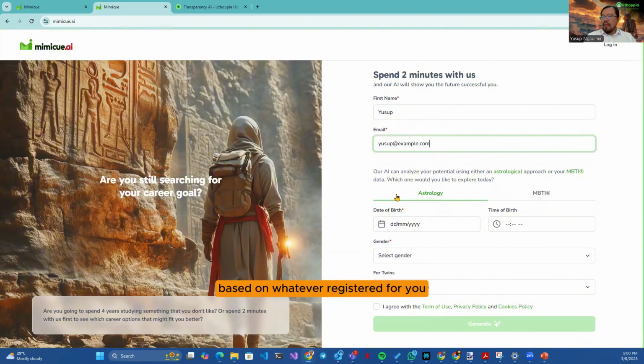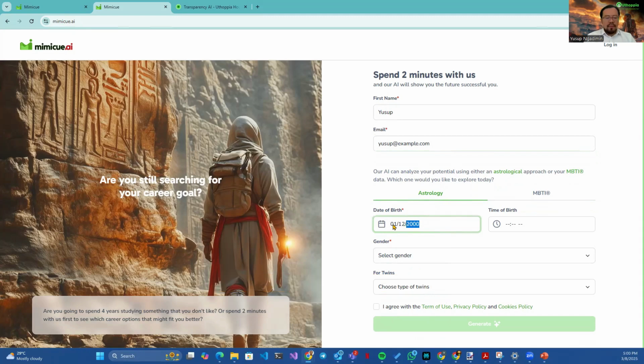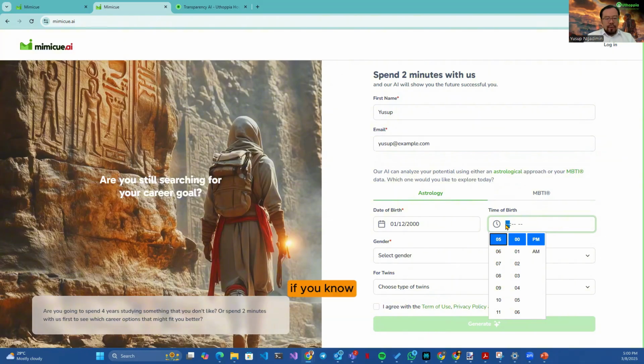Date of birth, based on whatever is registered for you. Let's say I'm using an example, born on the 1st of December, year 2000. Just for example, that's not my date of birth, okay? Time of birth is optional. If you know it, it will add a little bit more detail to your profile. But if you don't know your time of birth, you can skip it. Maybe I don't put my time of birth over here, just to show you how it works. And then I'm a male.